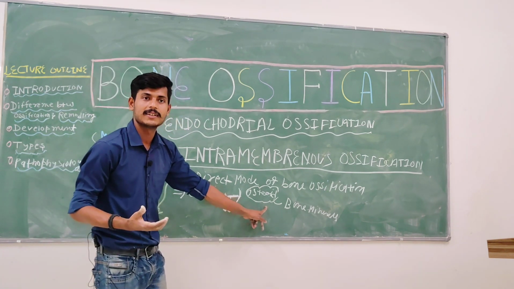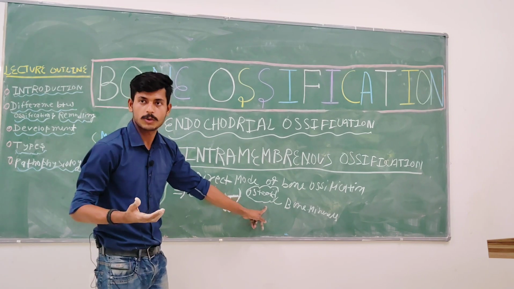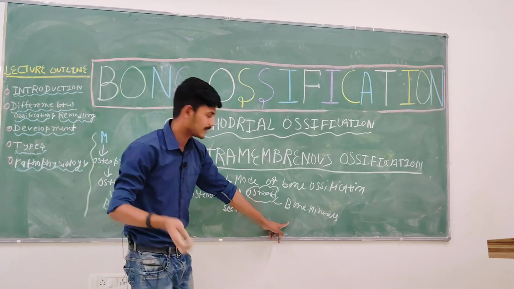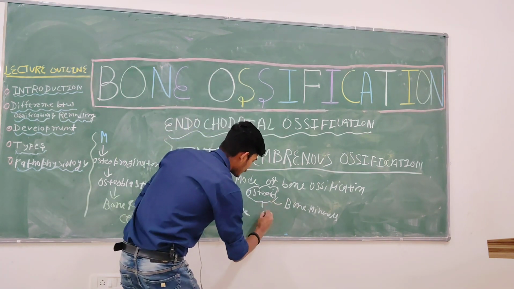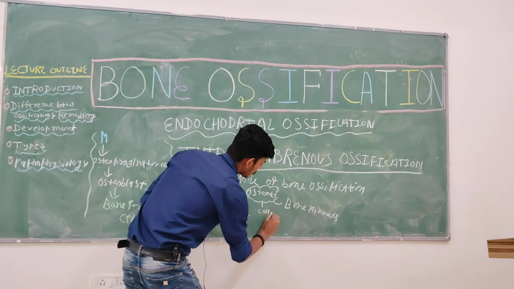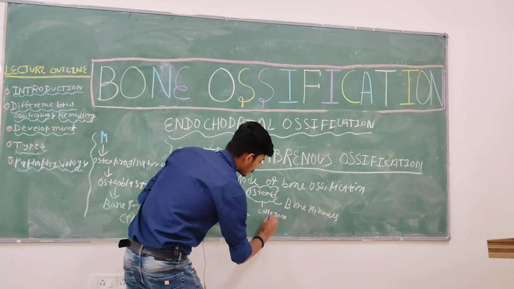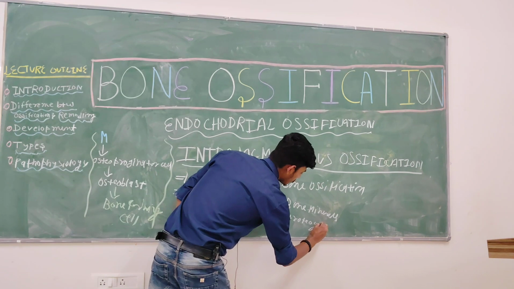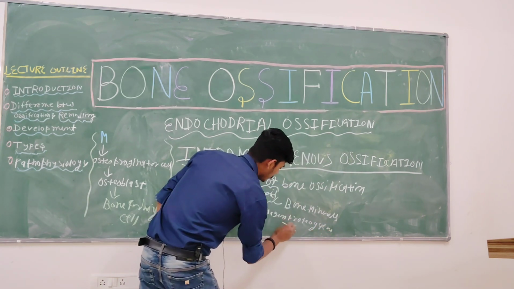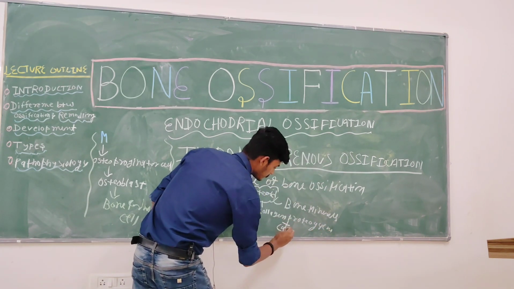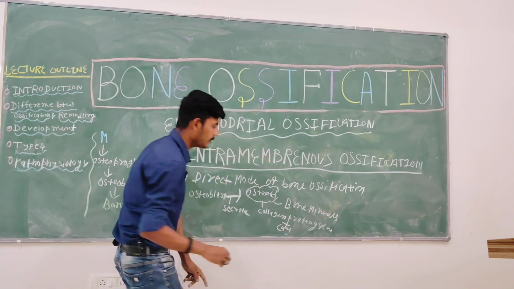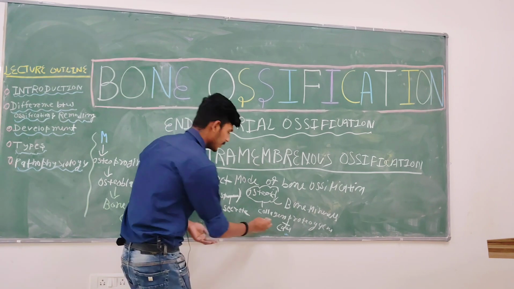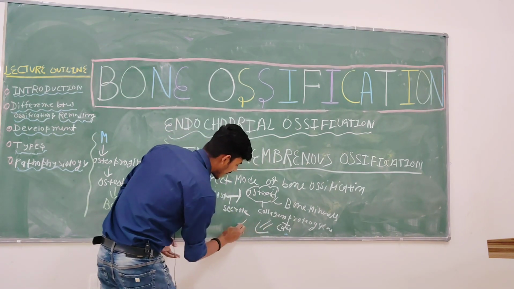Chemically, osteoid is collagen proteoglycan. They will bind with the calcium ion and make the bone matrix hard.